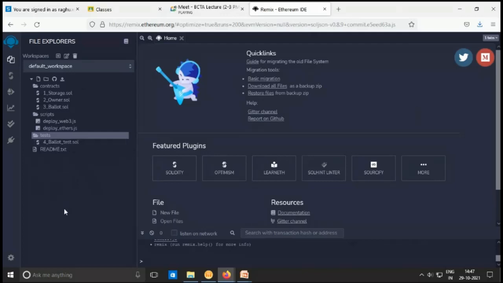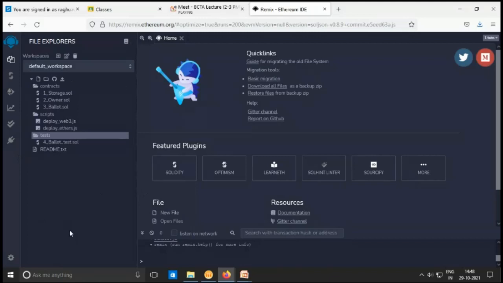So for this, you don't need to install any Ethereum software, or any IDE on your computer. If you have internet connectivity, that is sufficient. You can directly open this and start typing the code. Once you type the code and it is executed, just save it on your computer. This is the only way you can do it without any installation. This is only up to the Solidity code and contract execution.